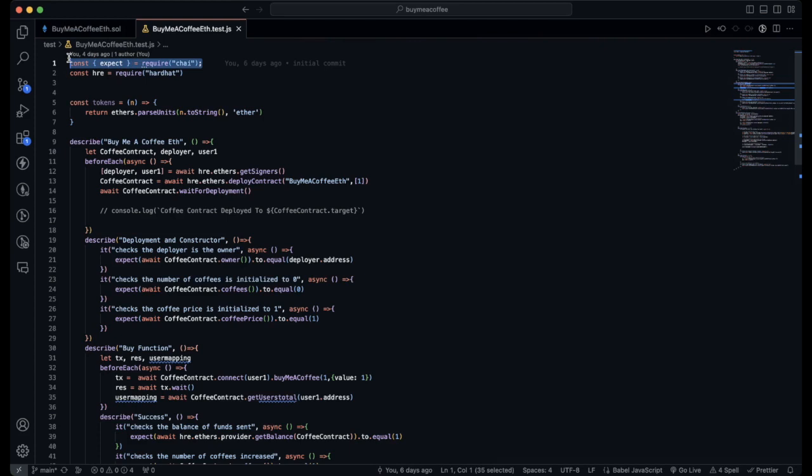import the expect keyword from the chai library, as well as the Hardhat runtime environment from Hardhat.